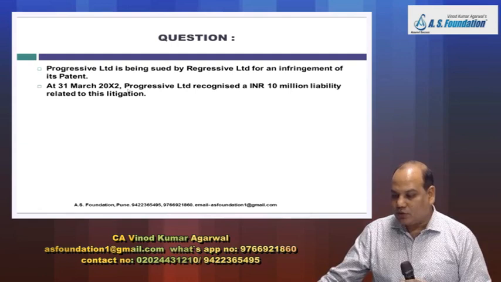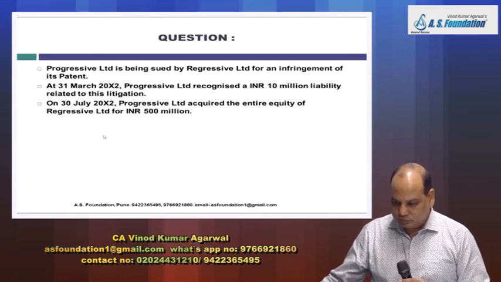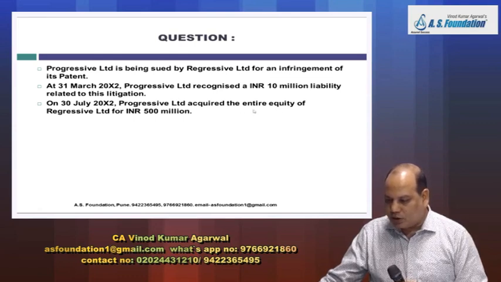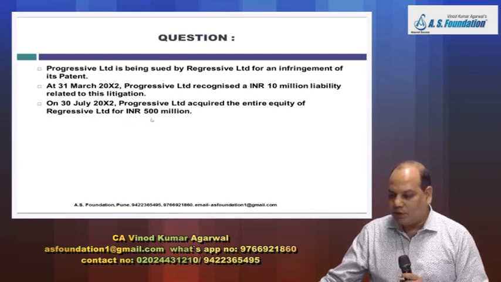On 31st March 20x2, Progressive Limited recognized an INR 10 million liability relating to this litigation. On 30th July 20x2, Progressive Limited acquired the entire equity of Regressive Limited for 500 million.